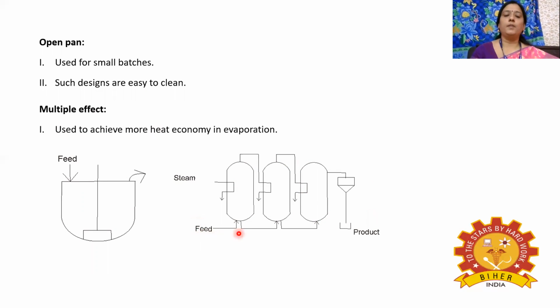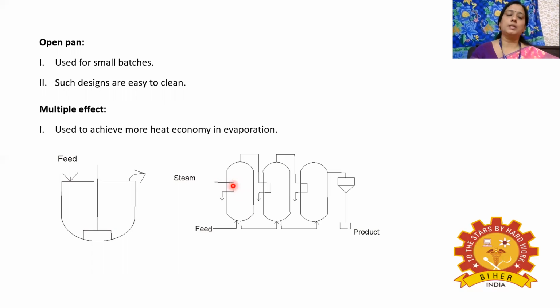So here the feed will be fed into the first effect, and it will be heated by supplying steam. The steam will be supplied through the steam coil. So here indirect type of heating is taking place. Indirect heating is nothing but the heat which is present in the steam is transferred into the feed solution. So the steam will not be directly contacting the feed solution. Only the heat will be transferred from the steam to the feed.